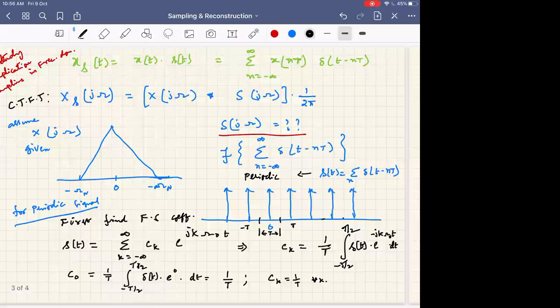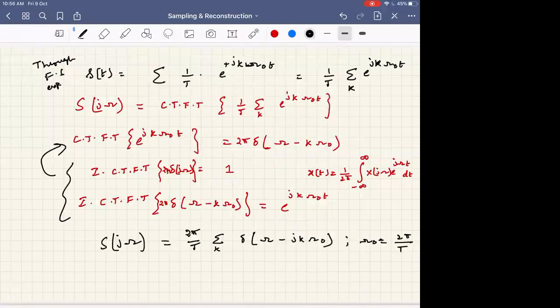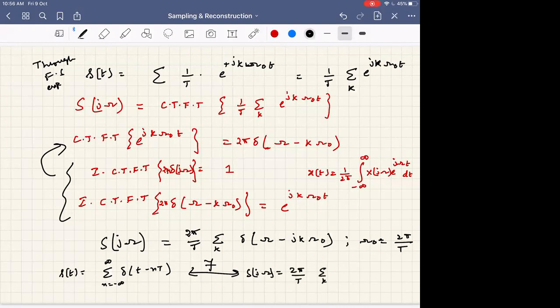Finally, what we have seen is that when s of t is an impulse train in time domain, in the Fourier domain it will have S of j omega, which is an impulse train.